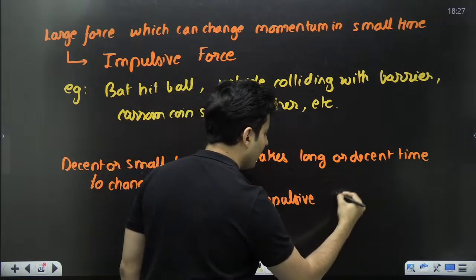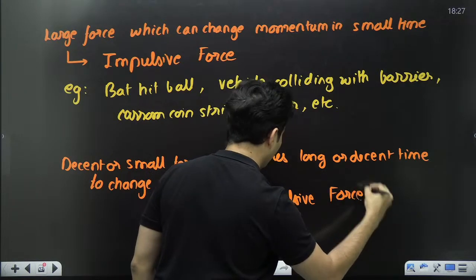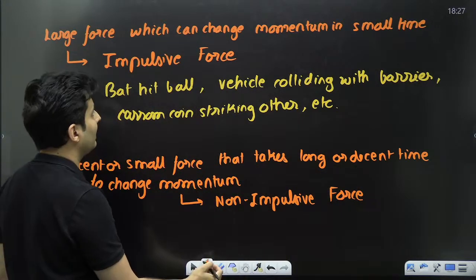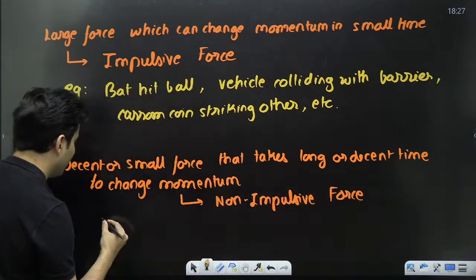Non-impulsive is an adjective here again. Non-impulsive force. The force's quality is non-impulsive in nature. Keep that in mind.